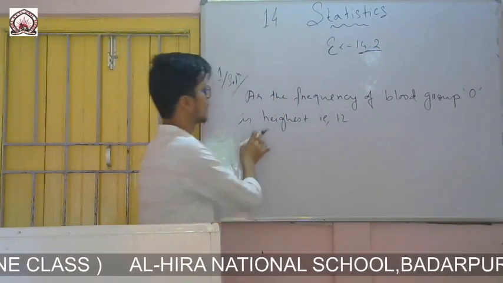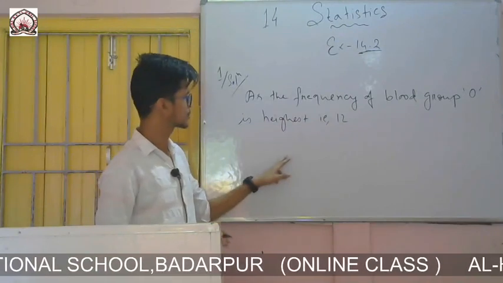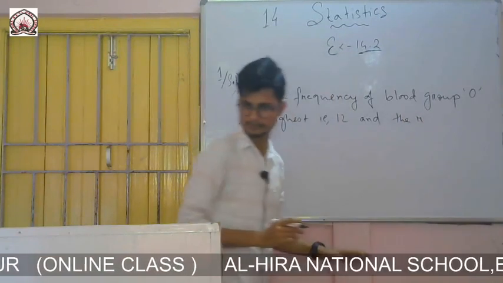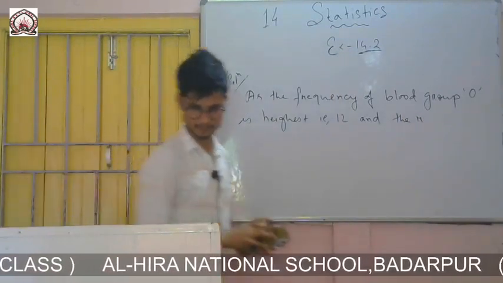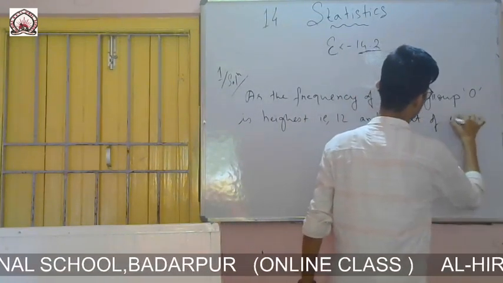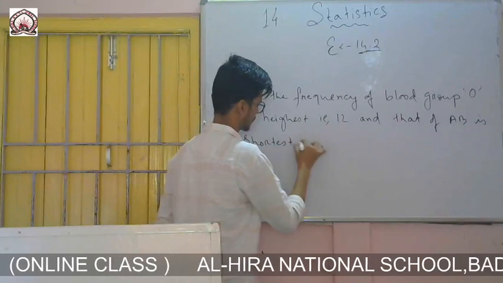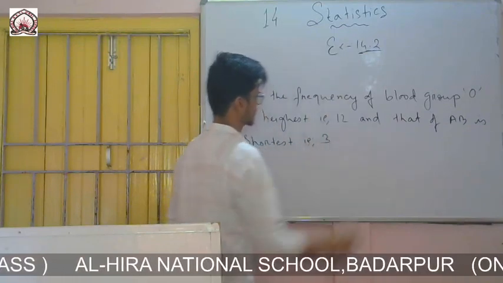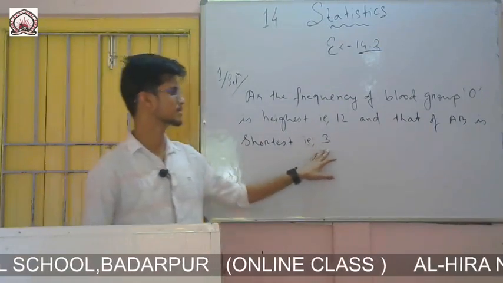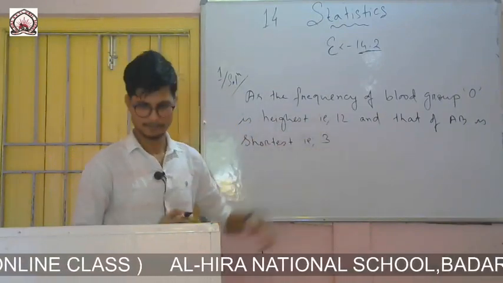You make it correct. 12 is the highest, so blood group O got highest, and to write that, AB is shortest, that is only 3. So blood group O was highest, it was 12, and blood group AB is 3. Earlier I said 9, so sorry for that. Blood group O is highest.